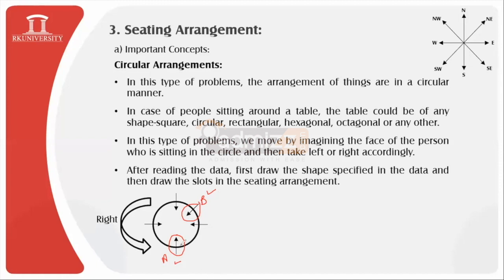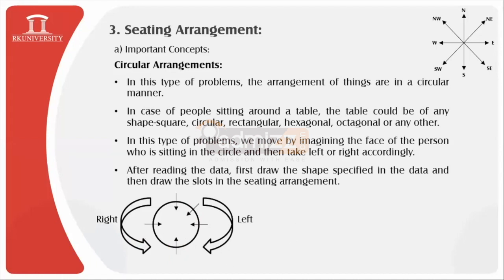Because the right hand side of this A is facing this direction. You can easily understand with the help of this arrow mark, which will help guide the direction in which the other person is located with reference to a certain person. So this direction is left, this direction is right, and this is how we will be able to identify.